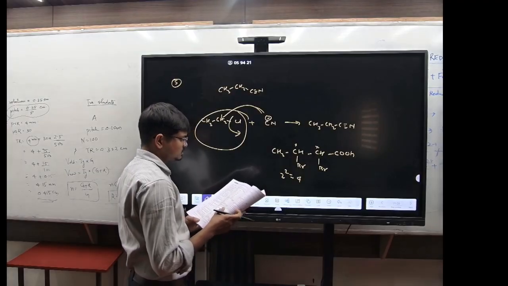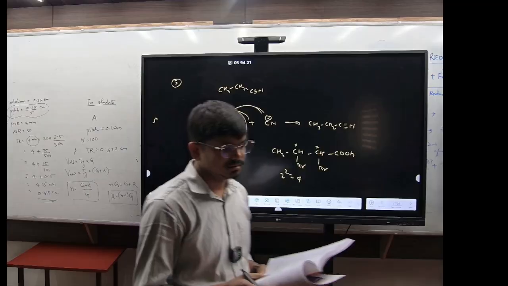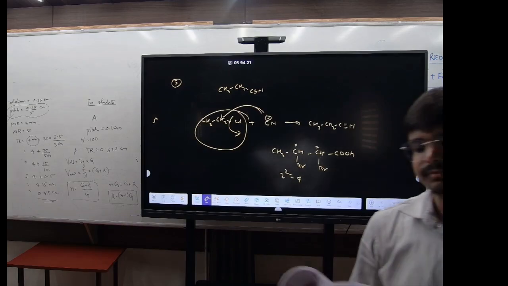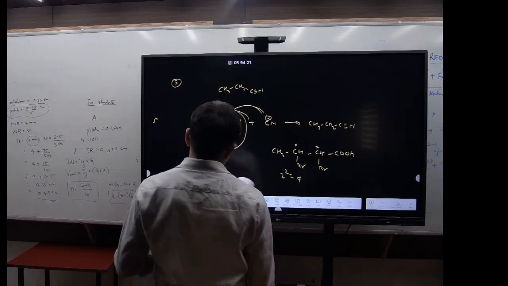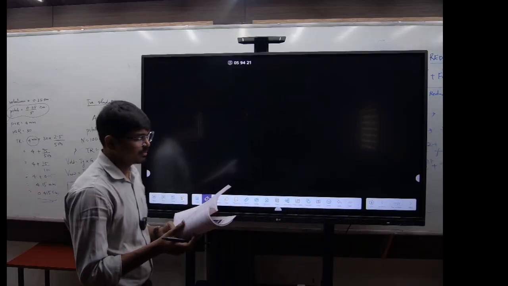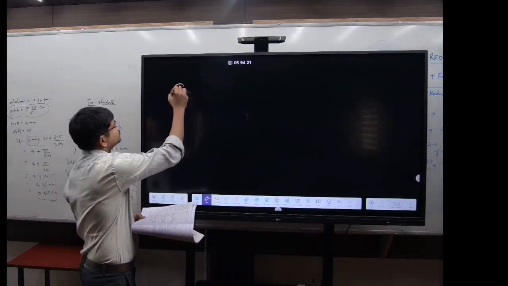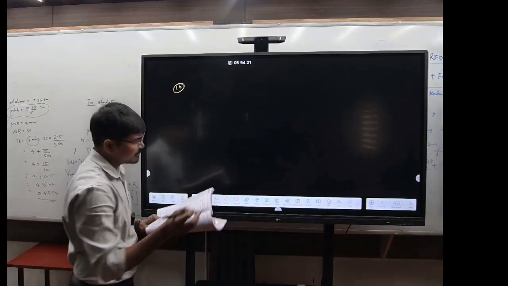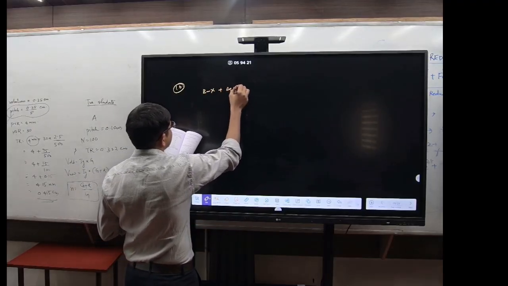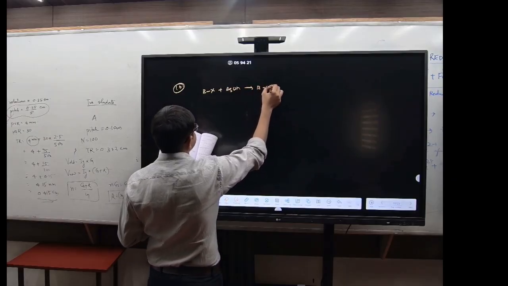Question number 10. See here, RX, AgOH, aqueous. What will happen? Which option? First one you see, if it is RX plus AgOH, it will form ROH.